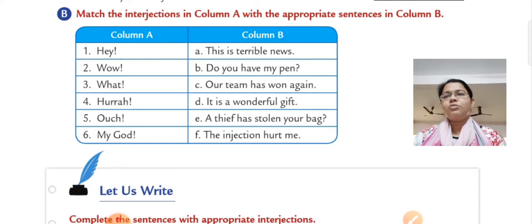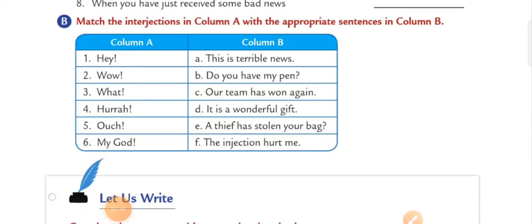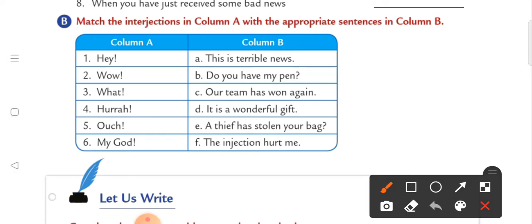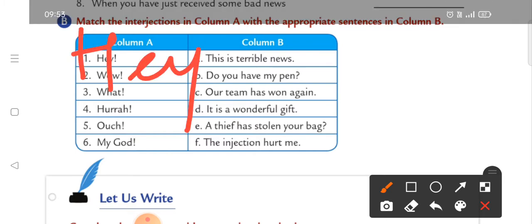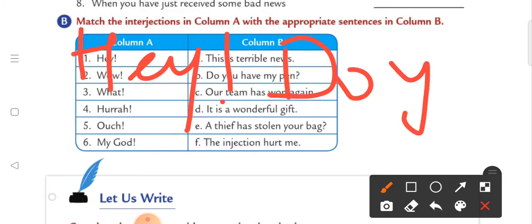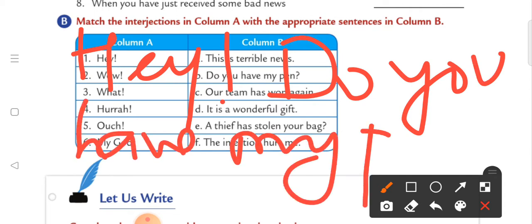Here we need to match interjections in column A with the appropriate sentences in column B. Okay, so let's see that. Let's see the first one, that is hey. Here, what could go along with it? Well, the appropriate sentence which would go along with it is B1. Hey, do you have my pen? What we can write over here? Hey, do you have my pen? Right?